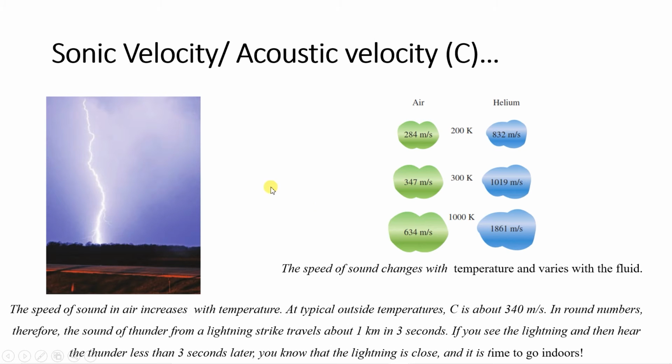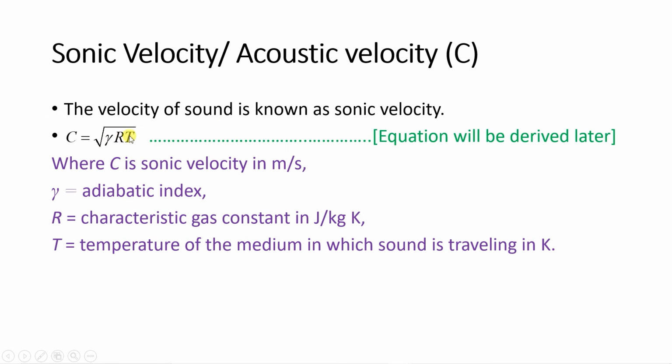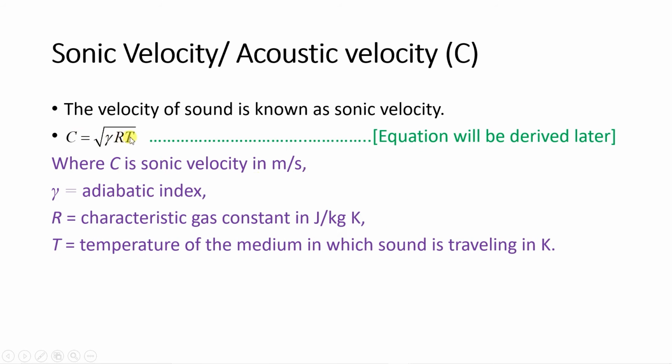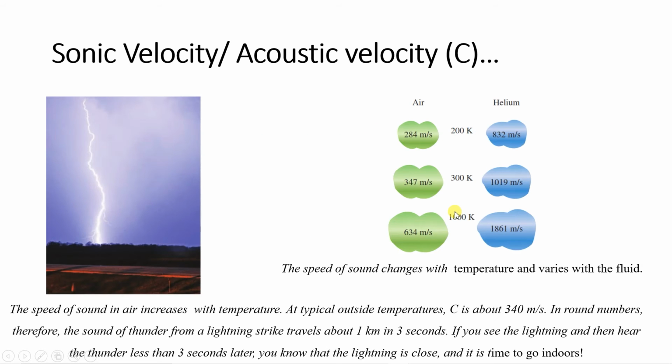Now sonic velocity or acoustic velocity depends on temperature and type of fluid, gamma. If temperature is more, obviously from this equation you can see that the velocity of sound will be more.